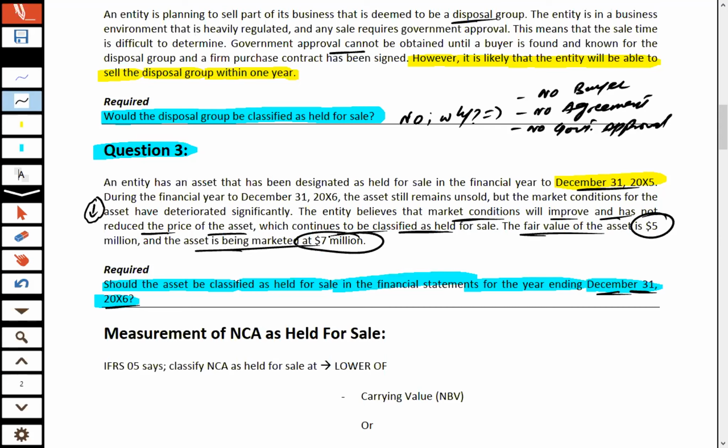The fair value of the asset in the market is 5 million and the asset is being marketed at 7 million. What the company is doing is marketing this asset at 7 million, while the actual price, the fair value, the market value of this asset is 5 million. Why are they not reducing their price? Because they believe the market conditions will improve in future. So that's why they are marketing this asset at 7 million.